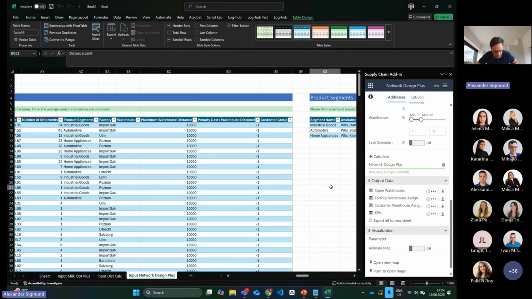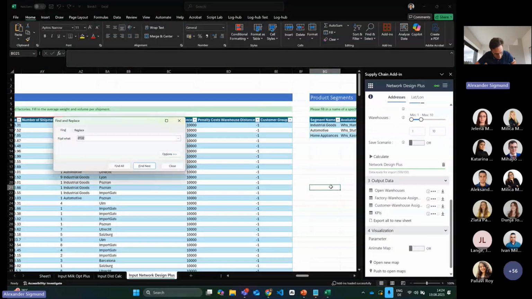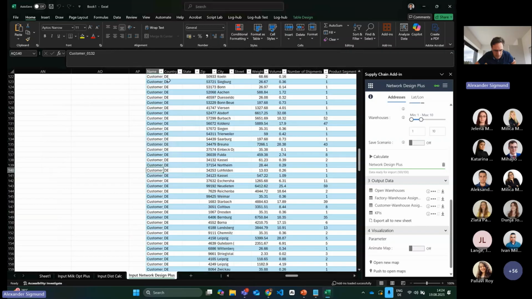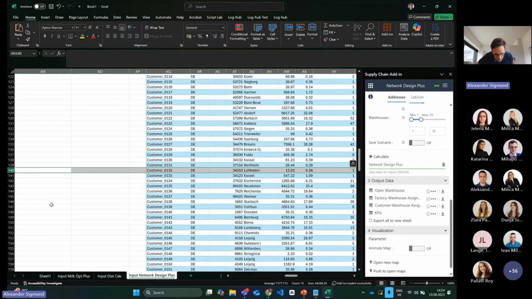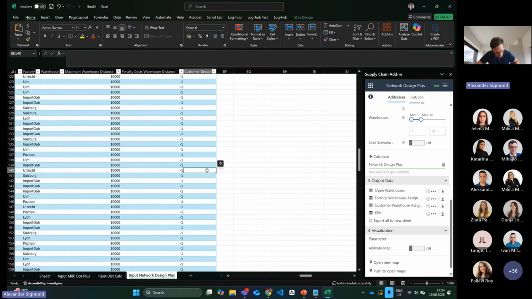So let's quickly do this. Let's search here for this one customer. Let me enhance this column that you can see it. So here we can say now A. That's just, you can define any name, right? So it's just grouped then on this column. I just named the customer group A.